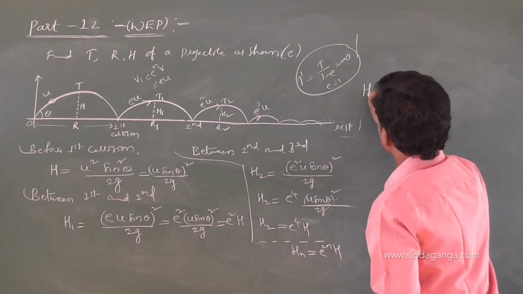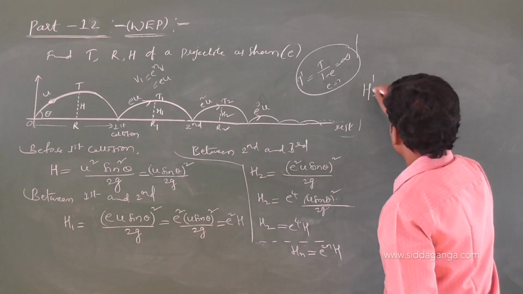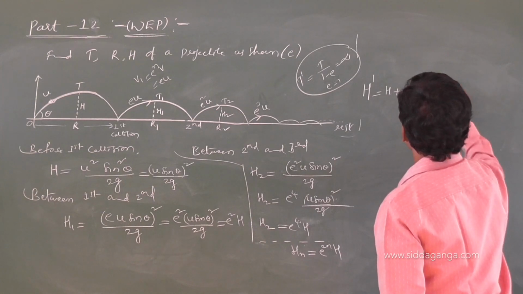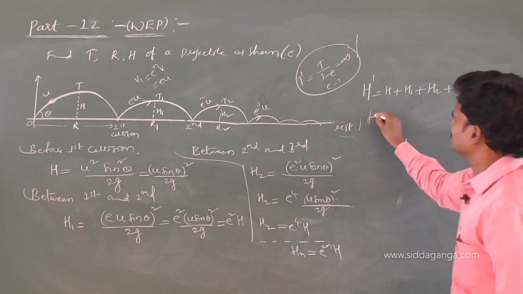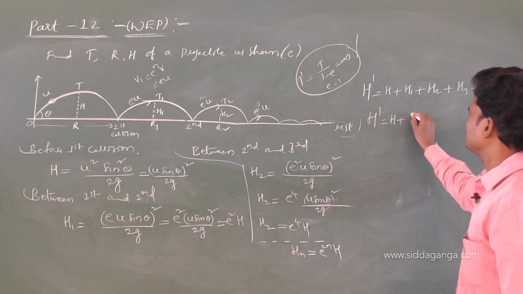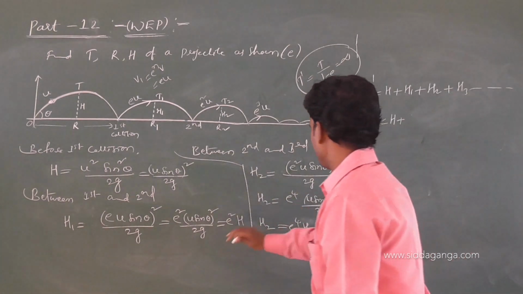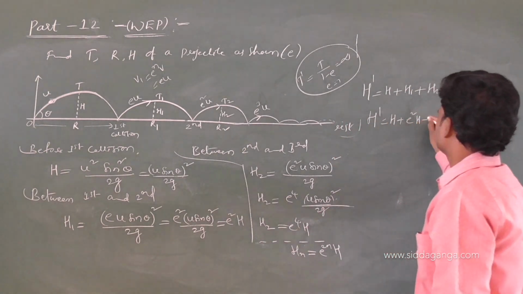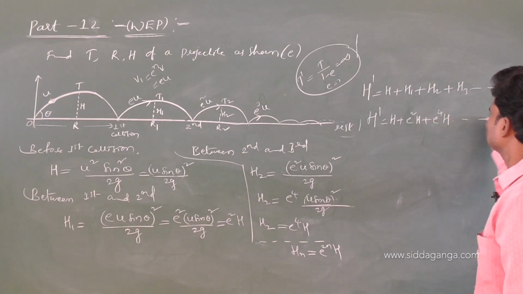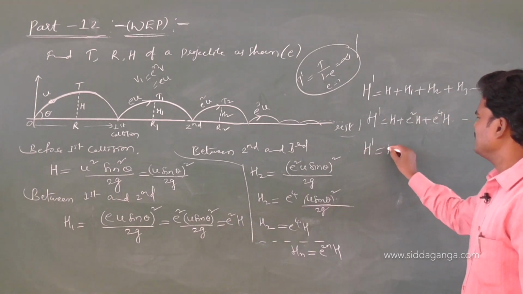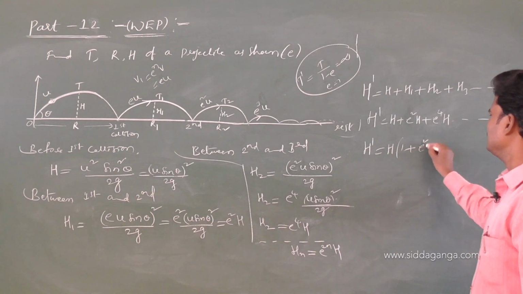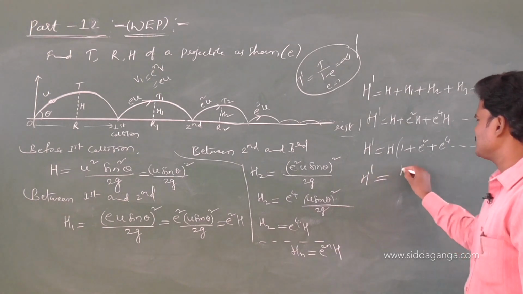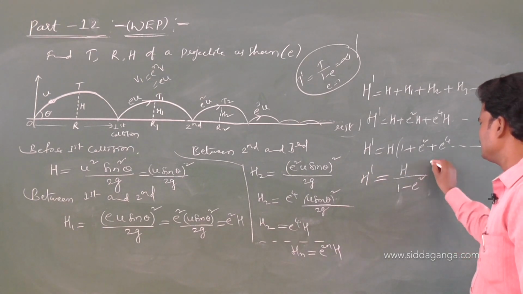Now the total height, H dash, is H plus H1 plus H2 plus H3. H plus e square H, plus e power 4 H, and so on. If you take H common, 1 plus e square, plus e power 4, then this can be written as H dash equals H by 1 minus e square.